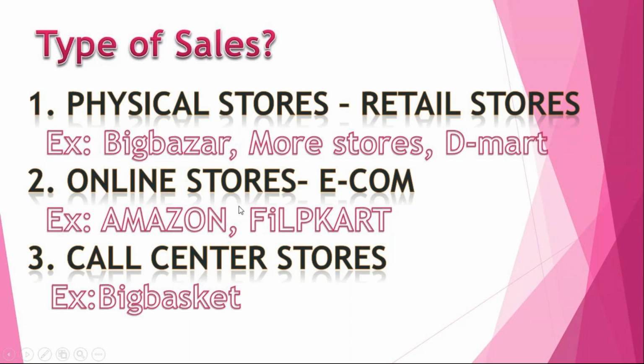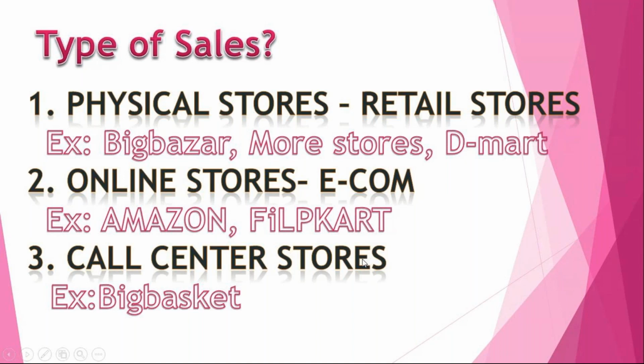It is the same way you place orders on the Amazon website or the Flipkart website. The orders are placed automatically, and these orders will be fulfilled from your back office. Whatever orders you place from a website are called e-commerce orders. If you order through phone, then we call it your call center store.